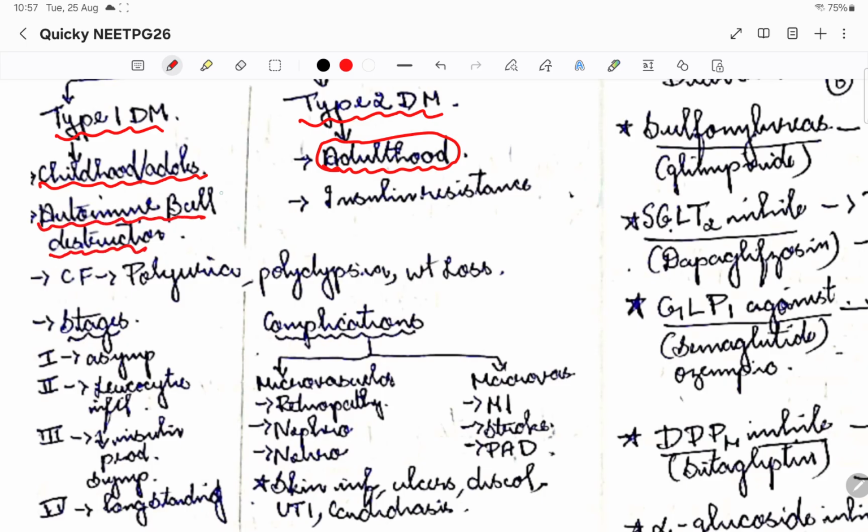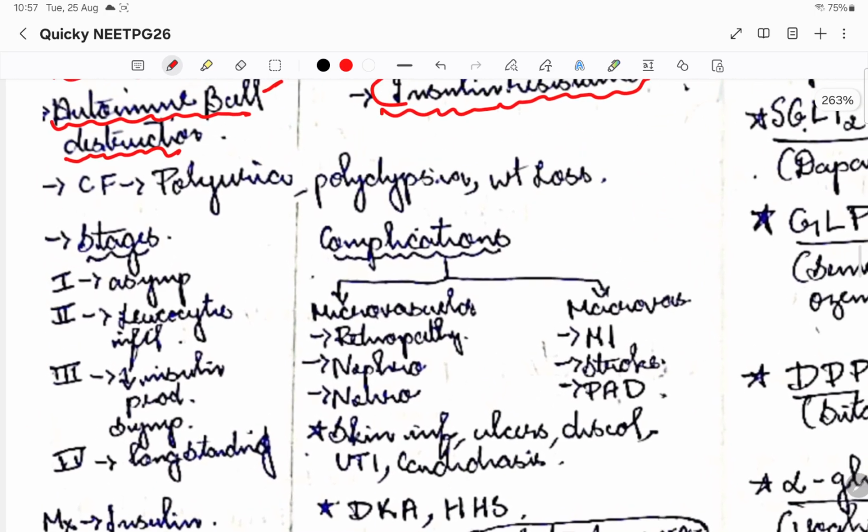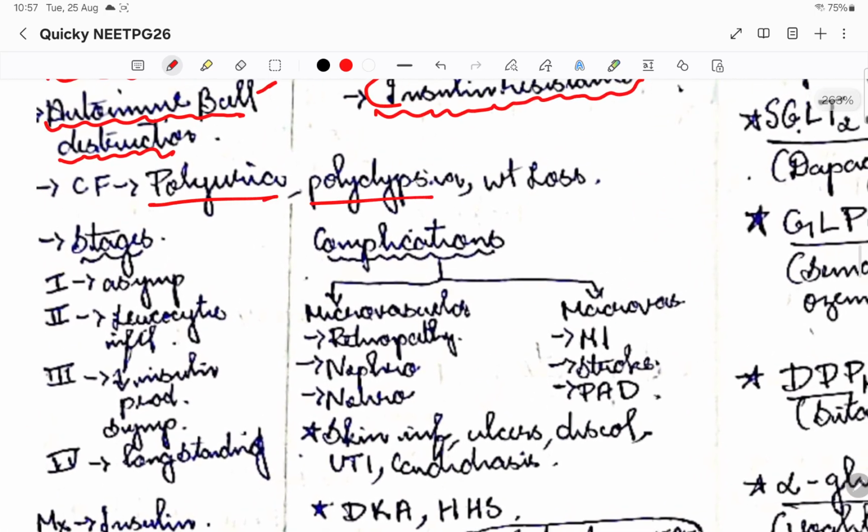Beta cells in the pancreas secrete insulin, so destruction of them causes type 1 diabetes mellitus, whereas in type 2 diabetes mellitus, the pathogenesis is basically insulin resistance. The clinical features are polyuria, polydipsia and weight loss. These are the main three clinical features of diabetes mellitus, and this is what they'll come to the clinic or the hospital with.